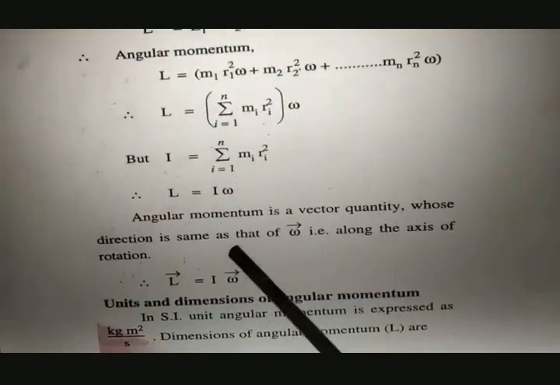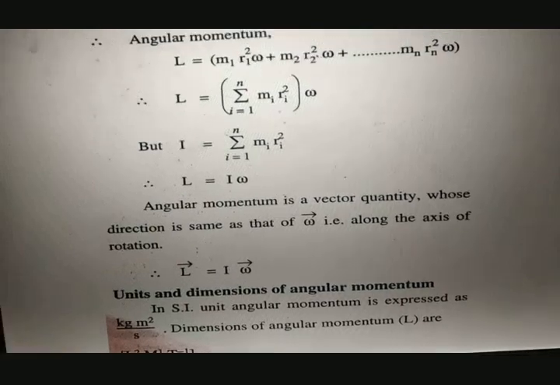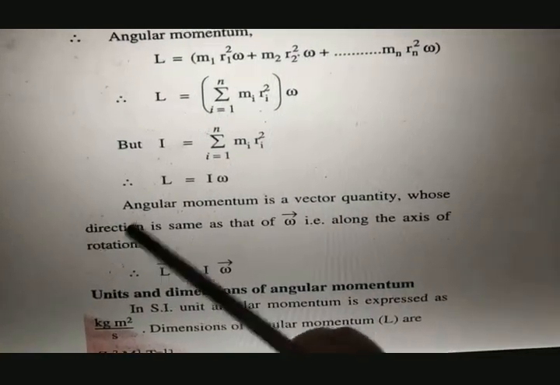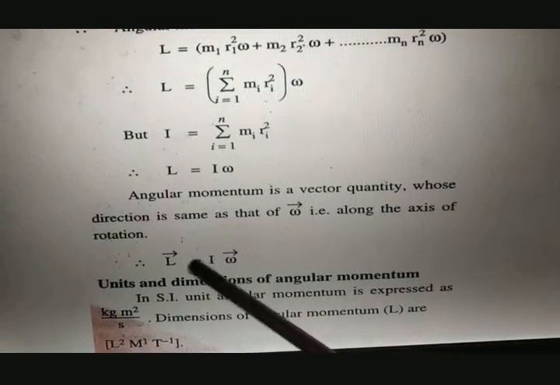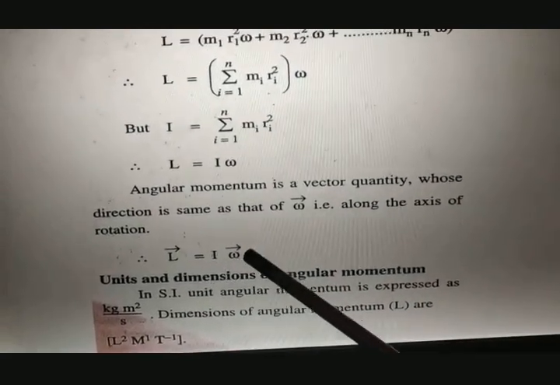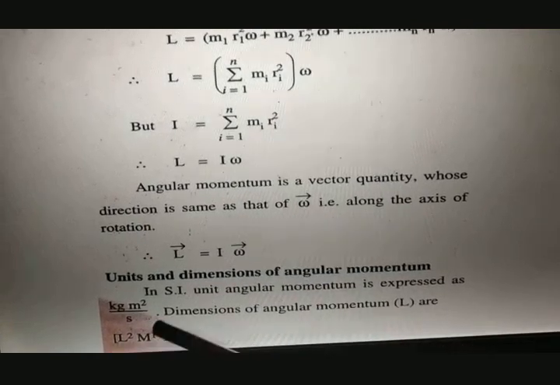Now angular momentum is a vector quantity, as I have discussed with you in the last video also, whose direction is the same as that of omega, that is along the axis of rotation. This is the vector equation: vector L is equal to I times vector omega.